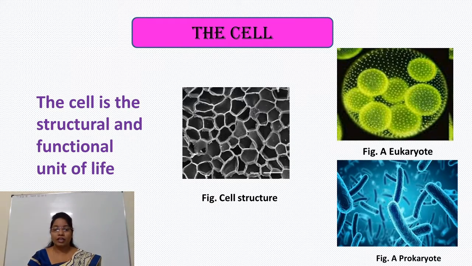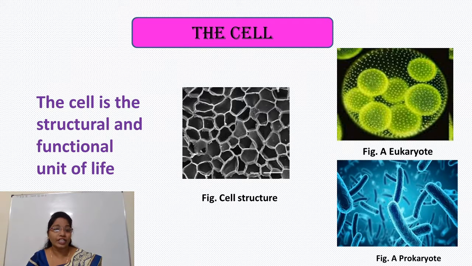In this photograph, this is a cell structure observed by the scientist Robert Hooke. This cell structure resembles a honeycomb, in which there are many compartments which look like little rooms.